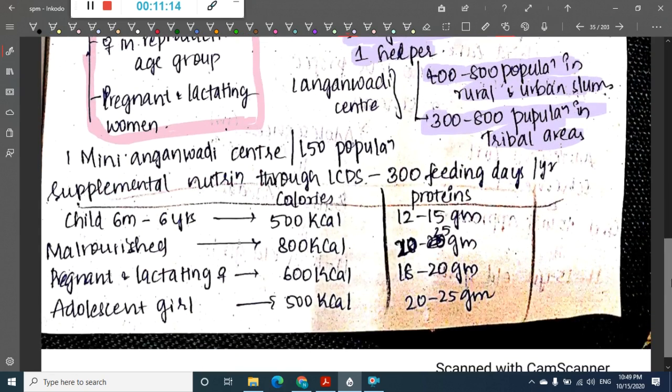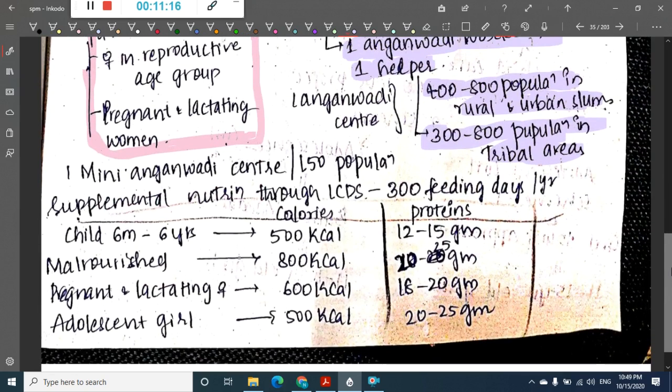In rural and urban slums there should be one Anganwadi center for 400 to 800 population, whereas in tribal areas there should be one Anganwadi center for 300 to 800 population, and there should be one mini Anganwadi center for a population of 150 people.